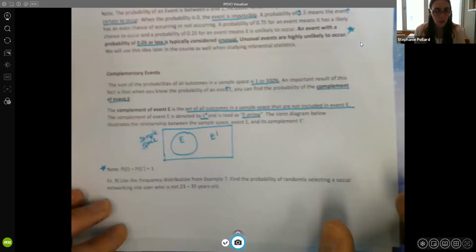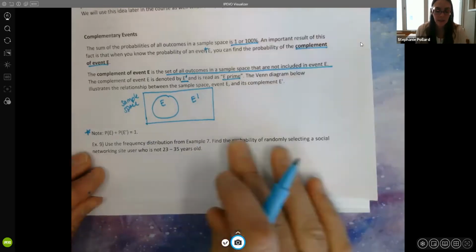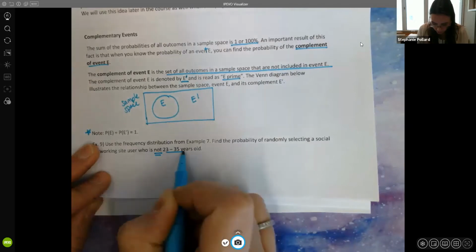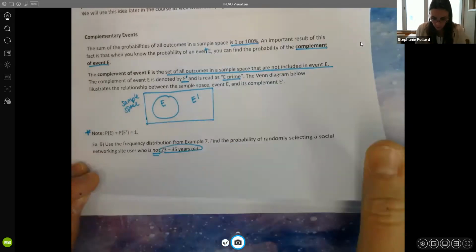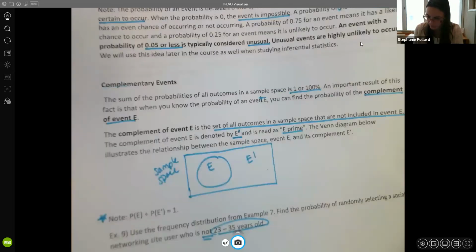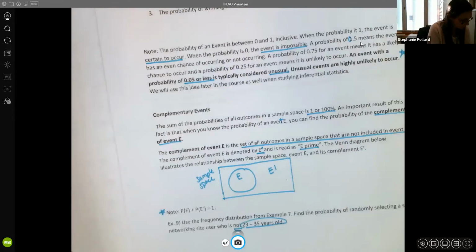So let's use the frequency distribution from example 7 to find the probability of randomly selecting a social network user who is not 23 to 25 years old. So if I go back to that example, let me see if I can find it here for a second. So here was example 7.